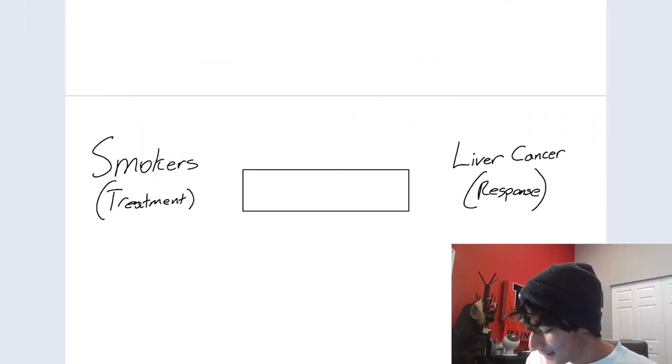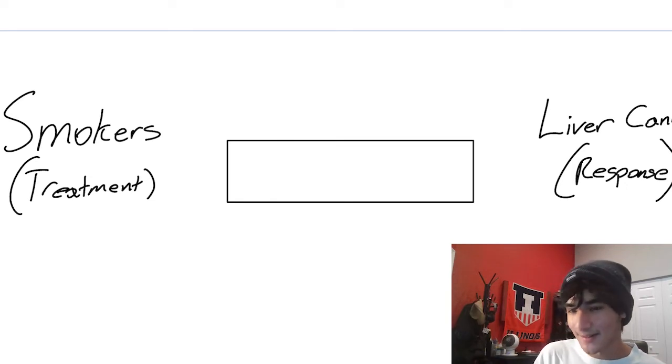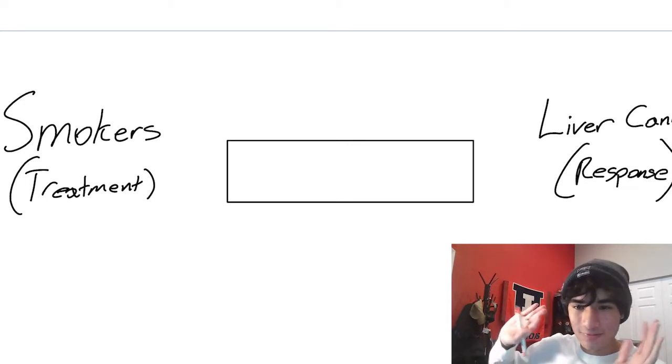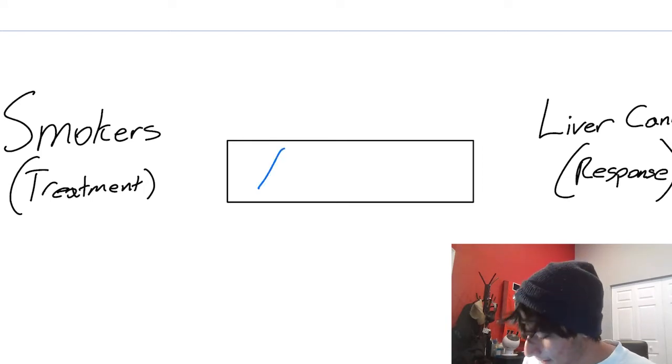Okay, so coming down here, we have a little flow chart. We got smokers, which are treatment on the left, and our response on the right, which is liver cancer. So our goal is to have it flow in one direction, which demonstrates classic cause and effect. It'll make more sense as we get into it. Okay, so the first thing we're going to plug in is alcohol.